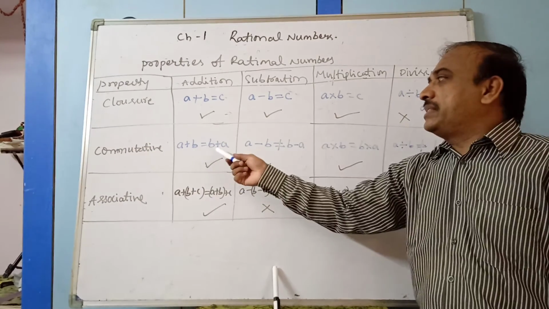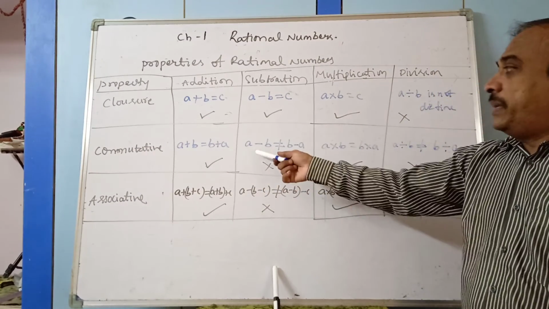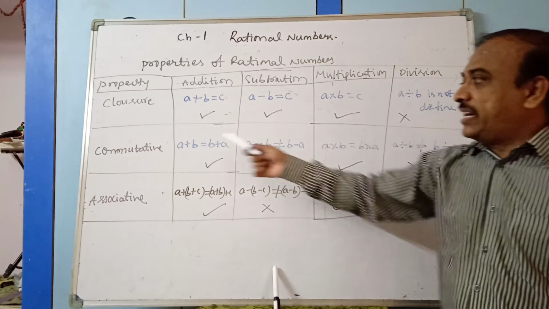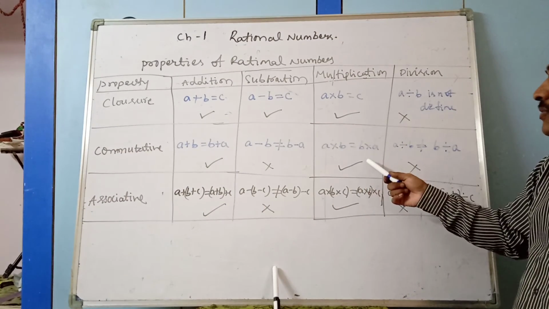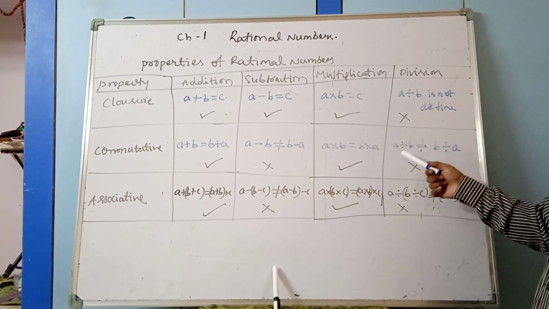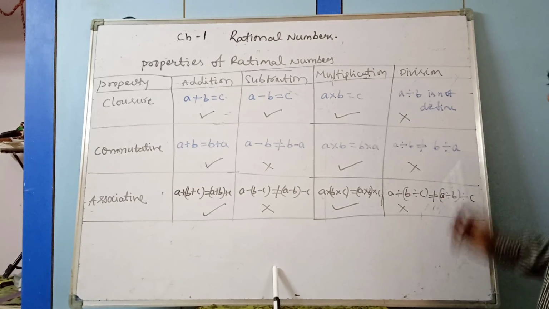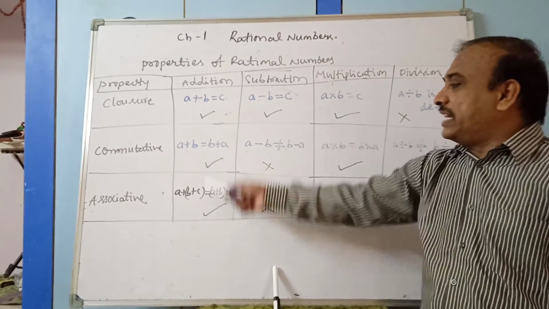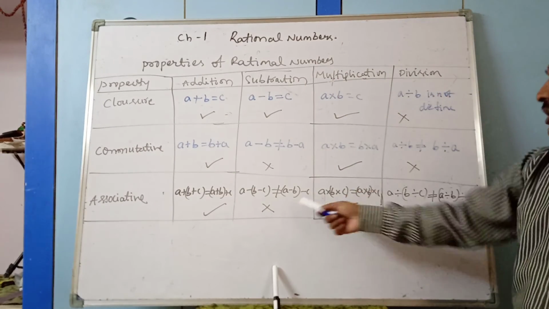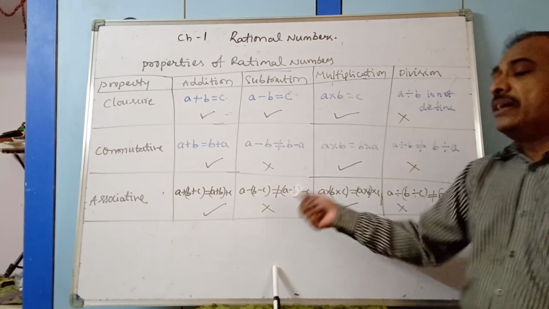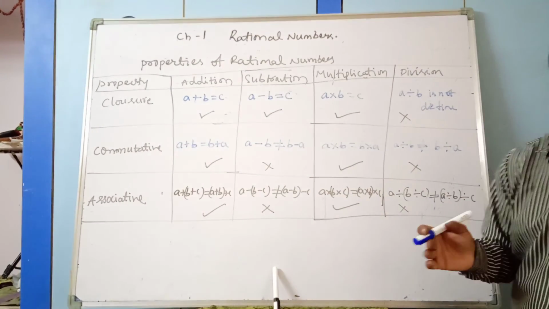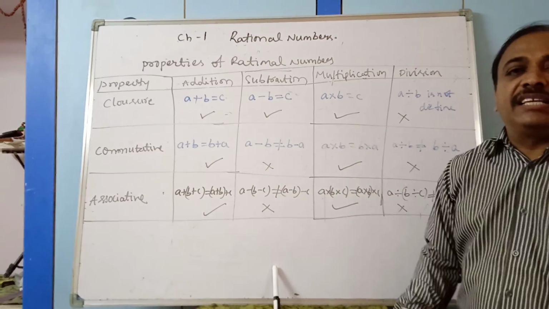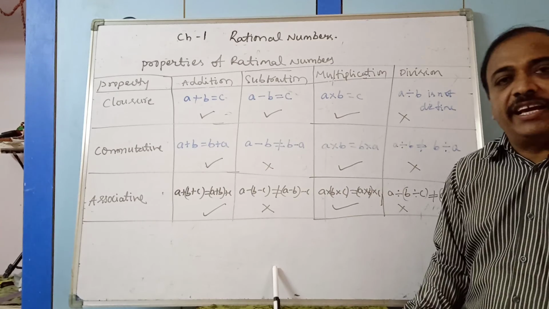Here also A plus B is equal to B plus A, satisfied. But A minus B is not equal to B minus A under commutative. A into B is equal to B into A, satisfied. But A divided by B is not equal to B divided by A. Similarly, associative property. It is satisfied under addition, under multiplication, but not division and subtraction. I hope it is clear to you all. What are these properties and how to identify whether it is satisfied or not.